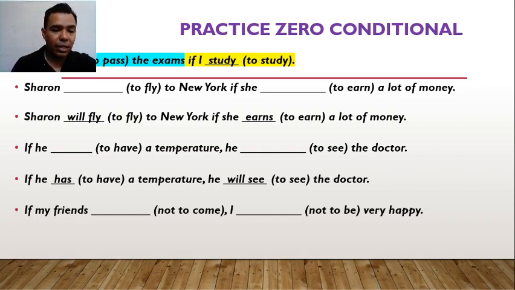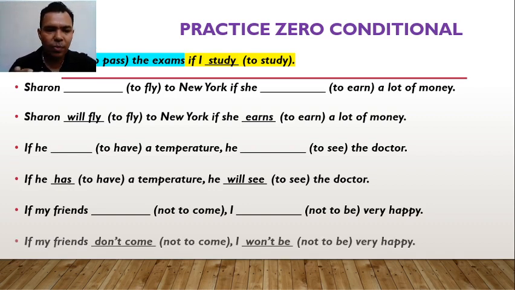If my friends, and this is going to be negative, and the if clause is in present, and the result, I, very happy, future with will. So, if my friends don't come, because it's a negative sentence, I won't be very happy. Won't, because won't is the negative form of will. I won't be very happy.